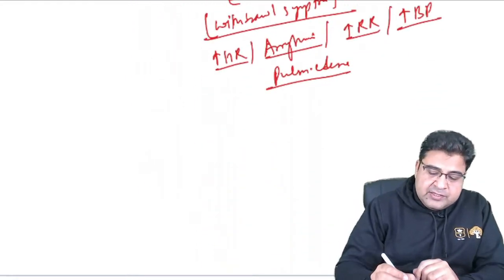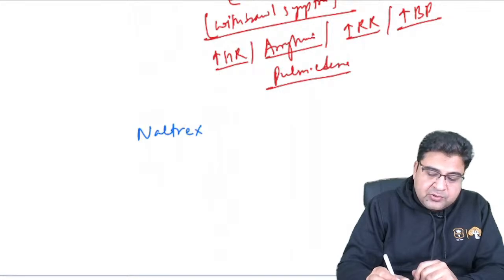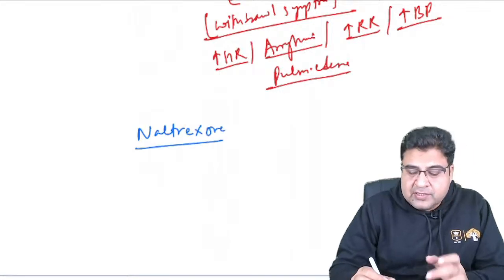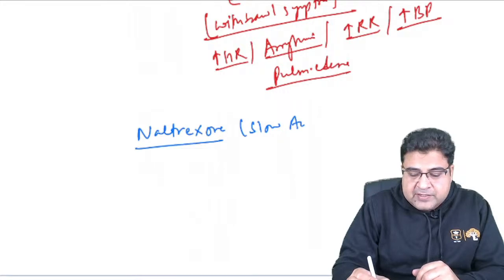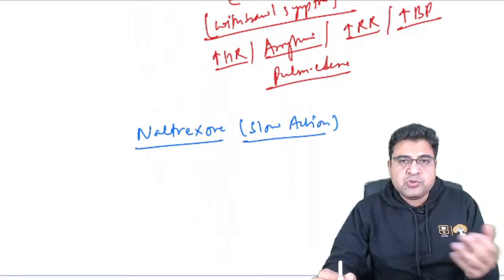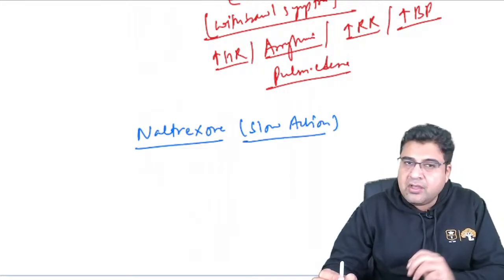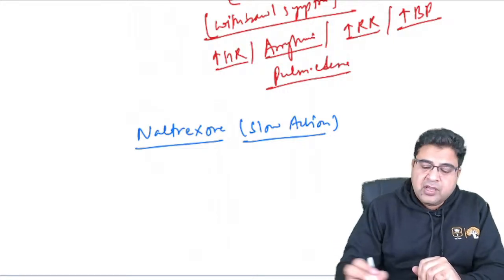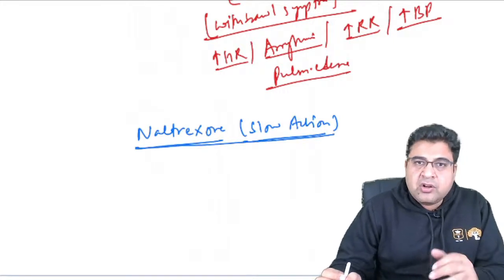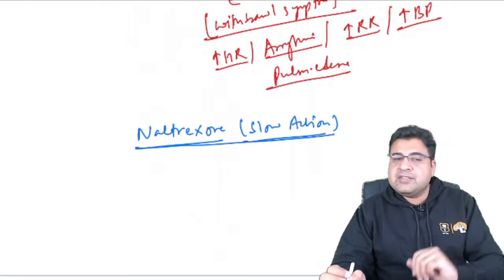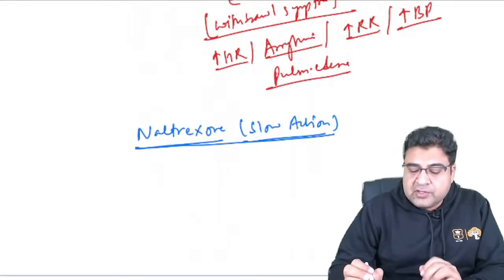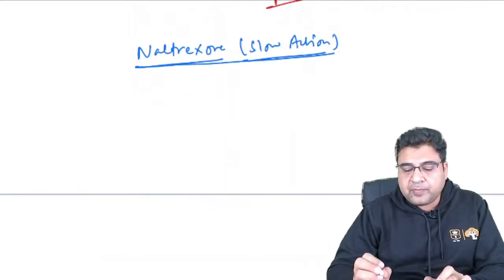Now, here the confusion is that there is one more drug, naltrexone. So, guys, please remember naltrexone is a slow-acting medicine. This medicine has a slow onset of action, so I cannot use it during an acute emergency where the patient has opioid poisoning. So naltrexone has a slow action and is not given as an antidote, but naloxone is given as an antidote. This was the first query which a student asked me.